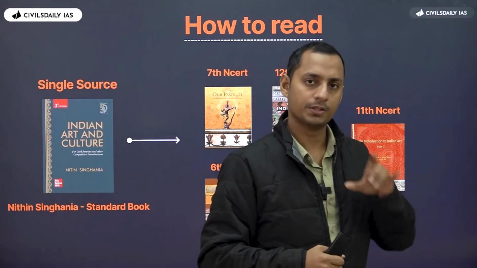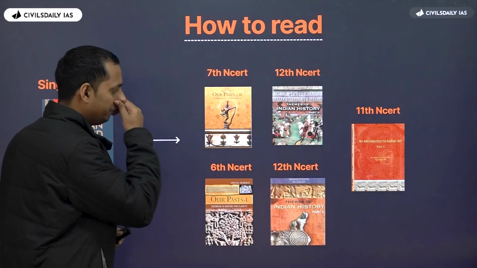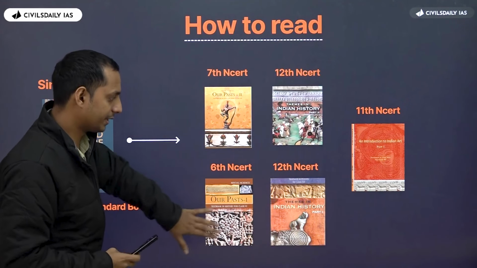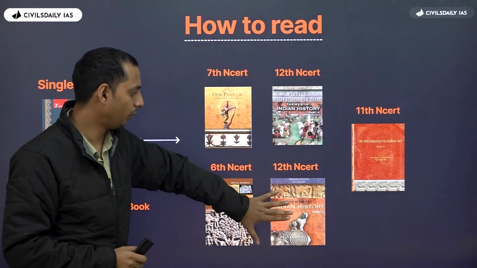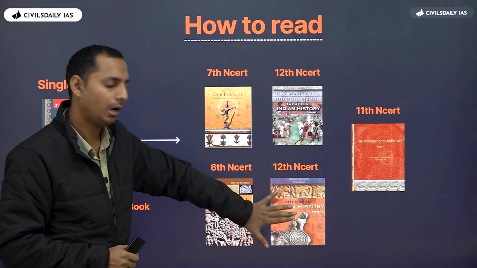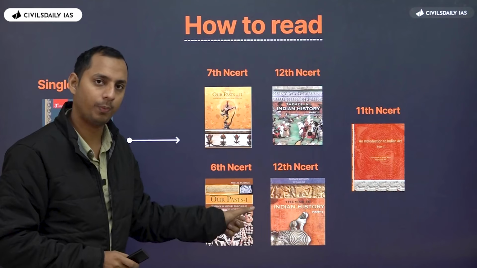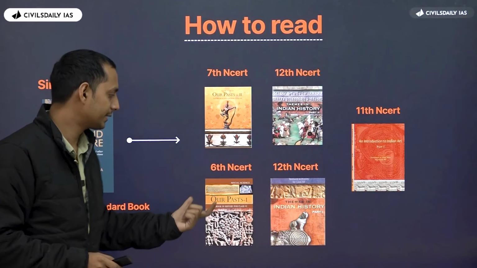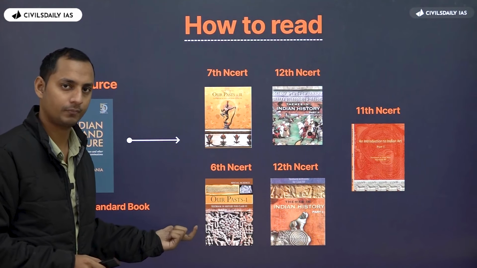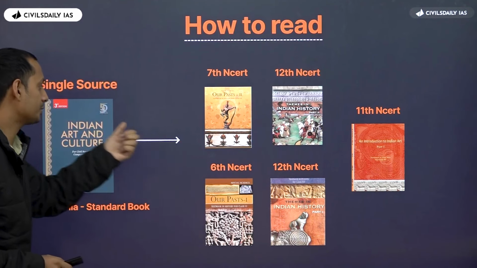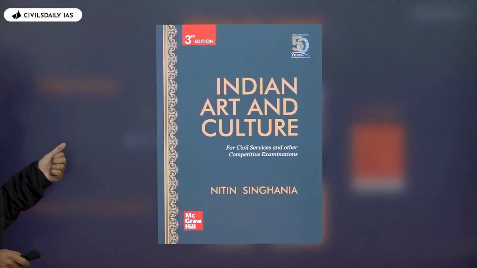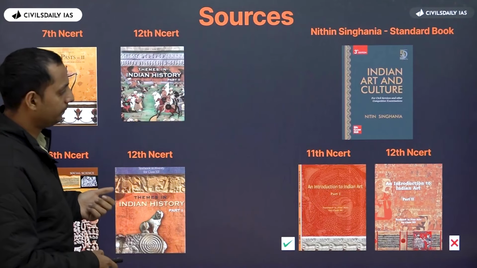Right. So therefore, when you study the 6th NCERT, ancient history, and 12th NCERT, art and culture, what do you need to do? Either you can note down the art and culture points in your standard book of ancient history. Okay. Or else, either you can note down the art and culture elements in Nitin Singhania. Now the same goes for